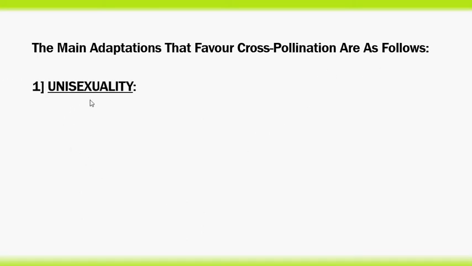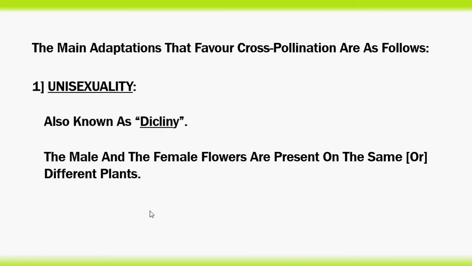First one, unisexuality, also known as dicliny. The male and female flowers are present on the same or different plants. The female flowers are called pistillate flowers. Male flowers are called staminate flowers.